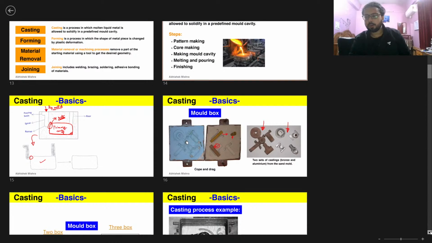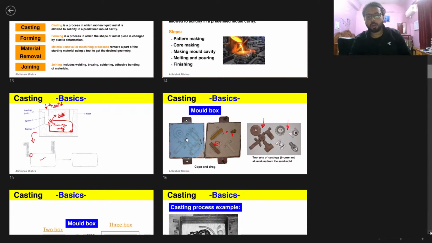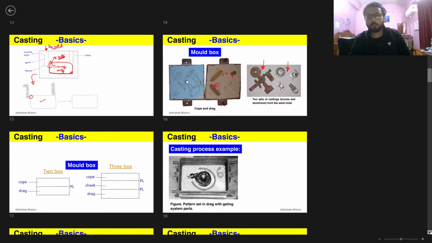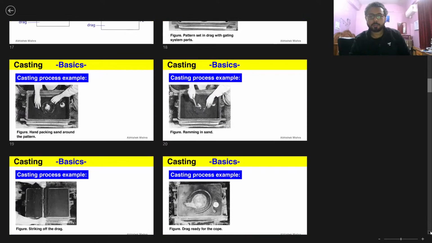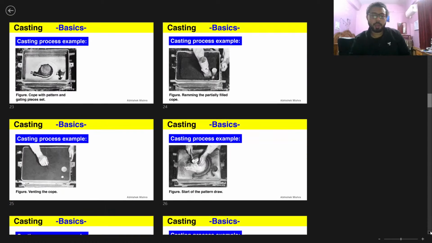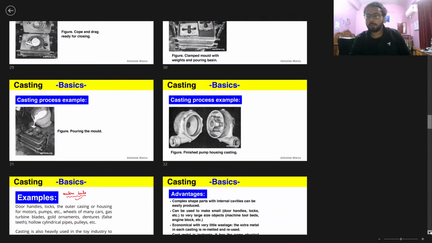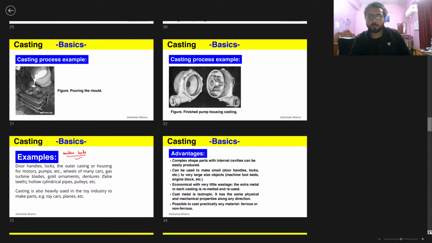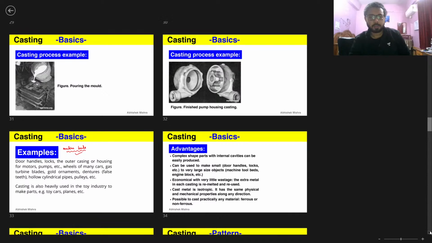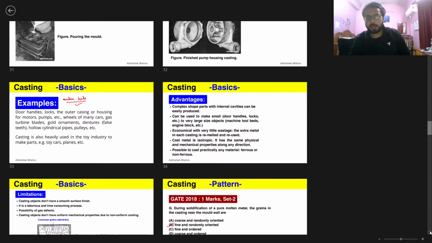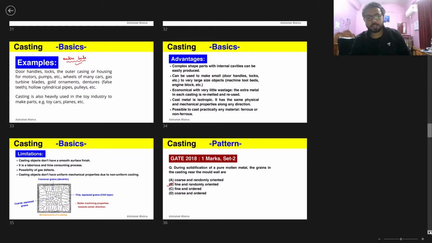We have just gone through one complete example step by step, seen what a mold box is. Then we also saw how much of a proper example that was. Took me some time to just search for that. And basics also had the examples that we had gone through, and advantages and limitations we also discussed in a very nice manner.